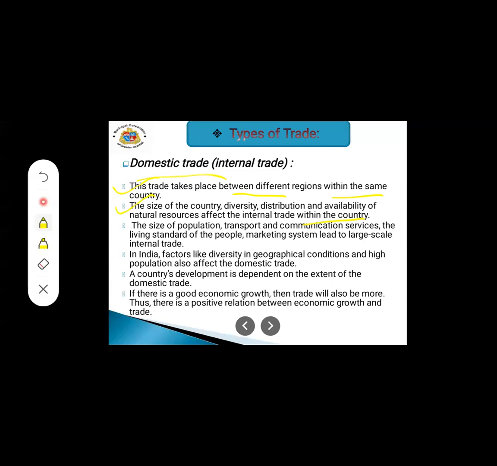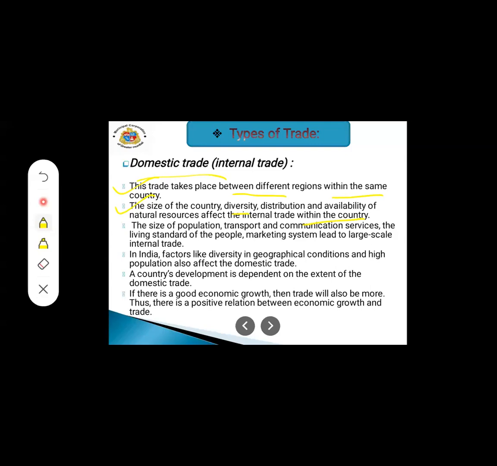Then the size of the country, diversity, distribution, and availability. For example, now from Maharashtra we are sending the products to Gujarat. So within the limit of the country, we have to see the rules and regulations of it.